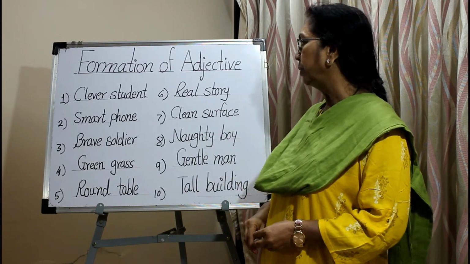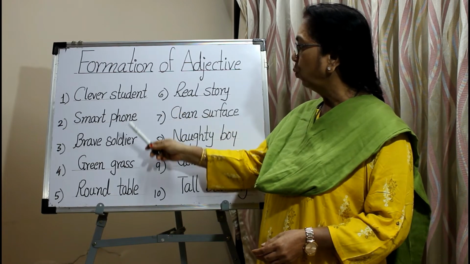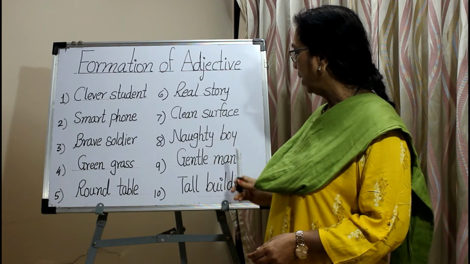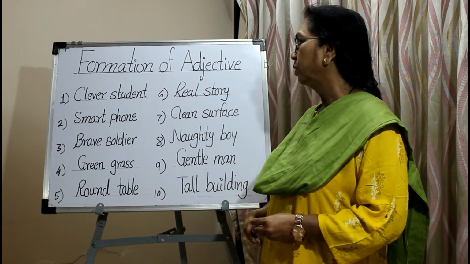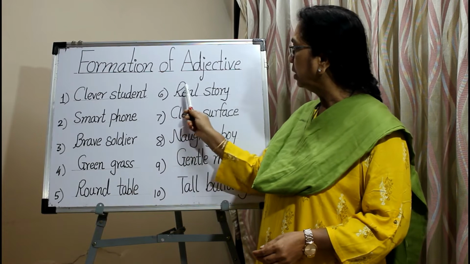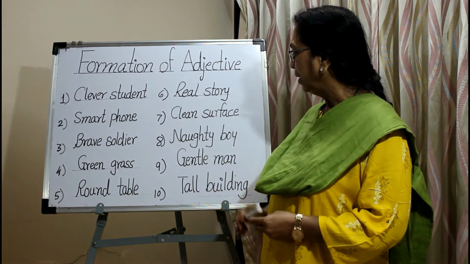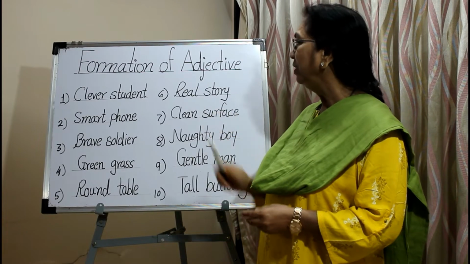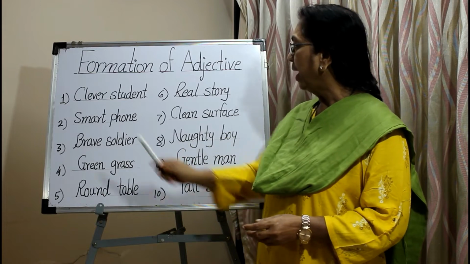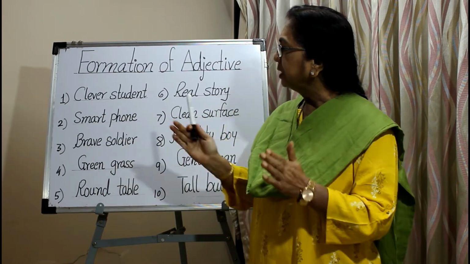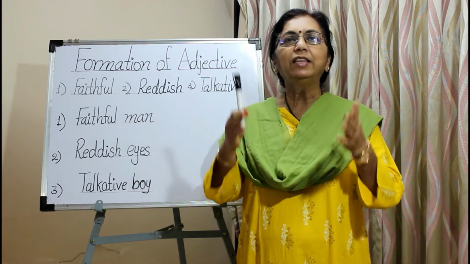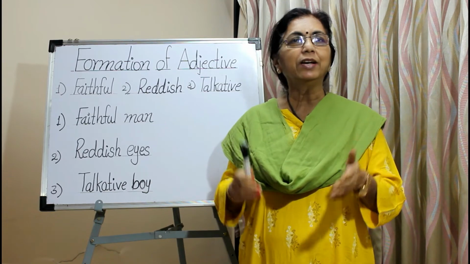In these examples, the words student, phone, soldier, grass, table, story, surface, boy, man and building are nouns, and the words clever, smart, brave, green, round, real, clean, naughty, gentle, tall are used before these nouns. So all these words are adjectives, and these adjectives are single words. So we have seen the list of adjective as a single word.